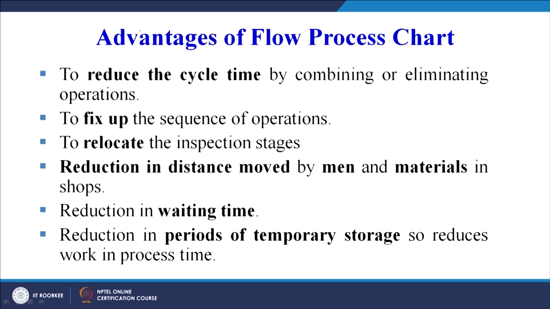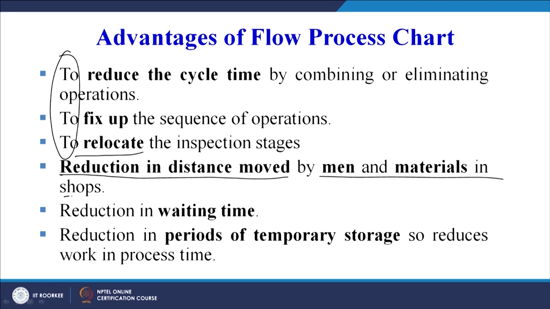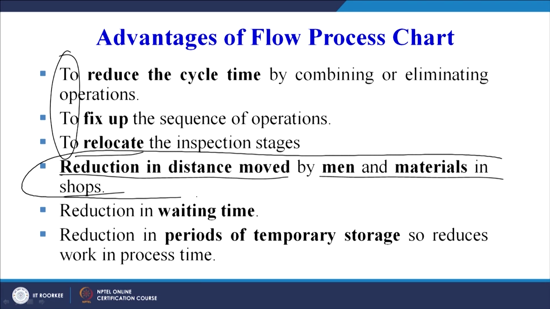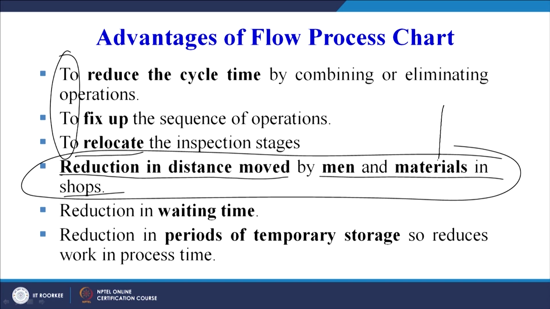The flow process chart will help us in achieving all these things. It will reduce the cycle time, fix up the sequence of operations, relocate the inspection stages, as we have seen in an example, and reduce the distance moved by man and material in the shop. This is the summary of our case study. Reduction in the distance moved by man and material, specifically in our case, was the case study of the material type of flow process chart. Reduction in waiting time, delays have come down in our case study. Reduction in periods of temporary storage, so it reduces the work in process time.